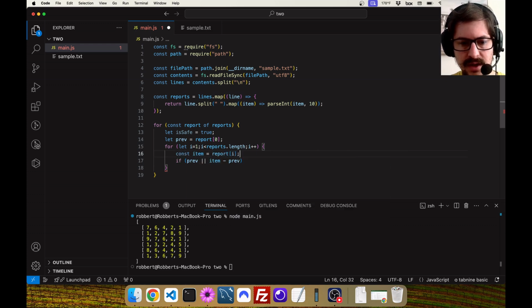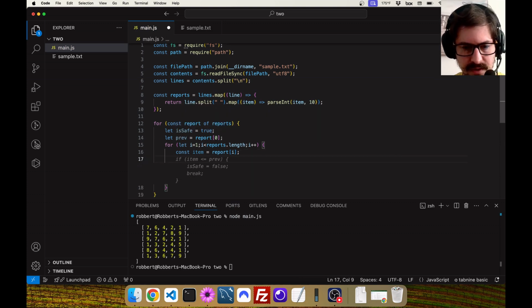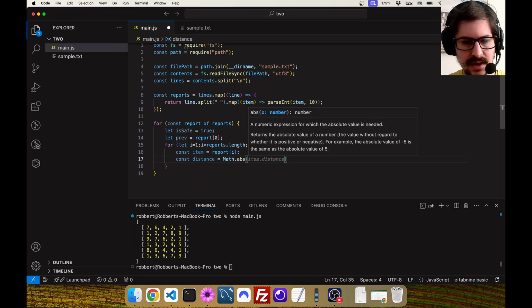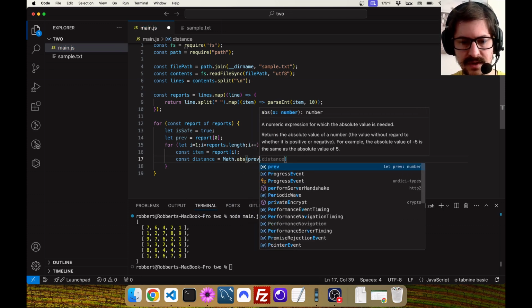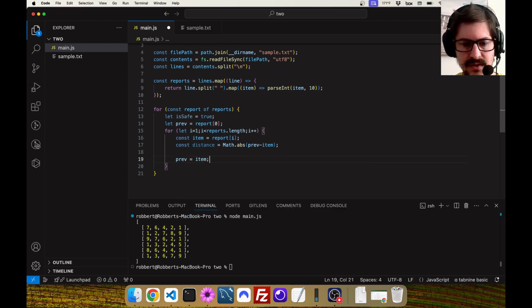I equals reports I, because then this actually means that I've already got that previous set immediately. Okay, so let's calculate the distance, and I'm going to use the absolute that I did last time, previous item minus item, because that will get you the absolute distance. And this is important, this needs to happen at the end of the loop, otherwise it's never going to give you anything useful.